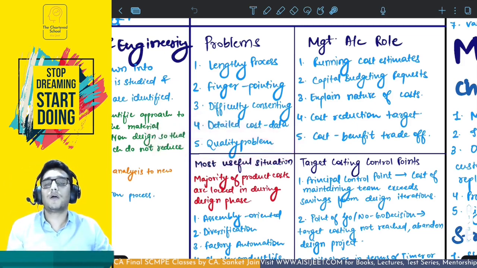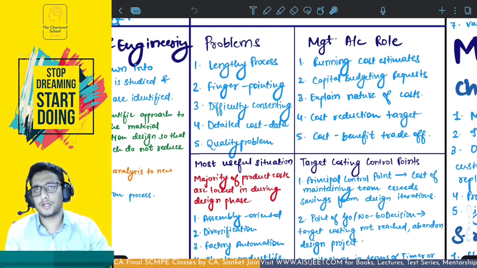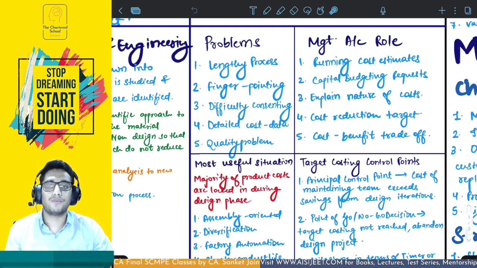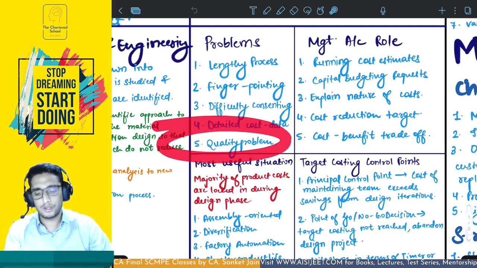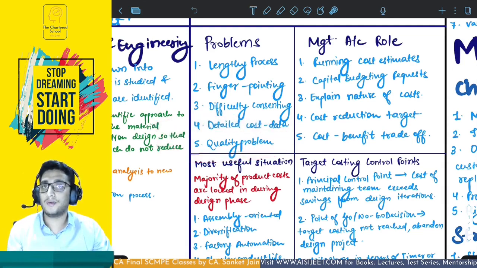And quality problem. What is quality problem? So when you are understanding that we have to reduce the cost, achieve the cost reduction target, we have to change the material composition, use a cheaper substitute maybe, and in this case you might compromise on the quality. So there could be quality problems. Even though we are saying we are trying to retain the quality, this might happen in the real scenario that you face quality problems.